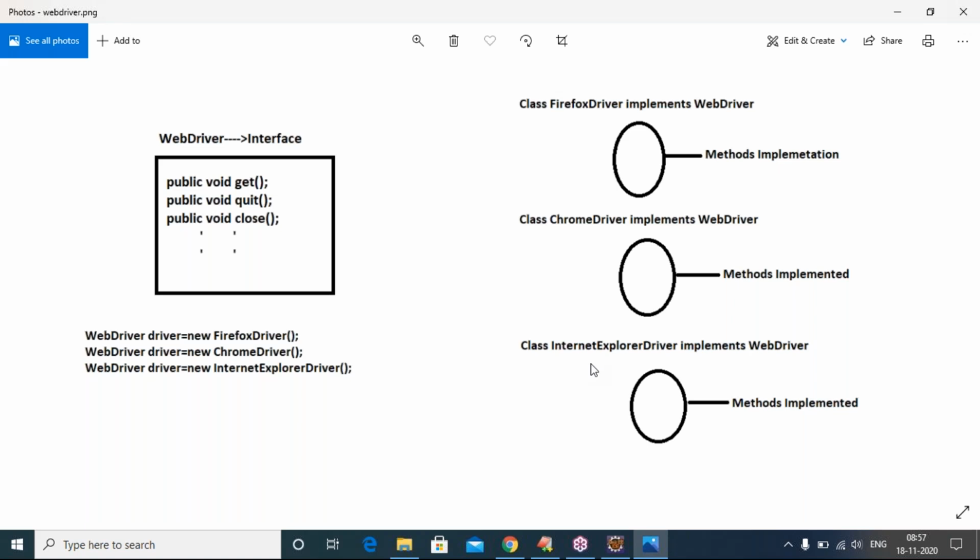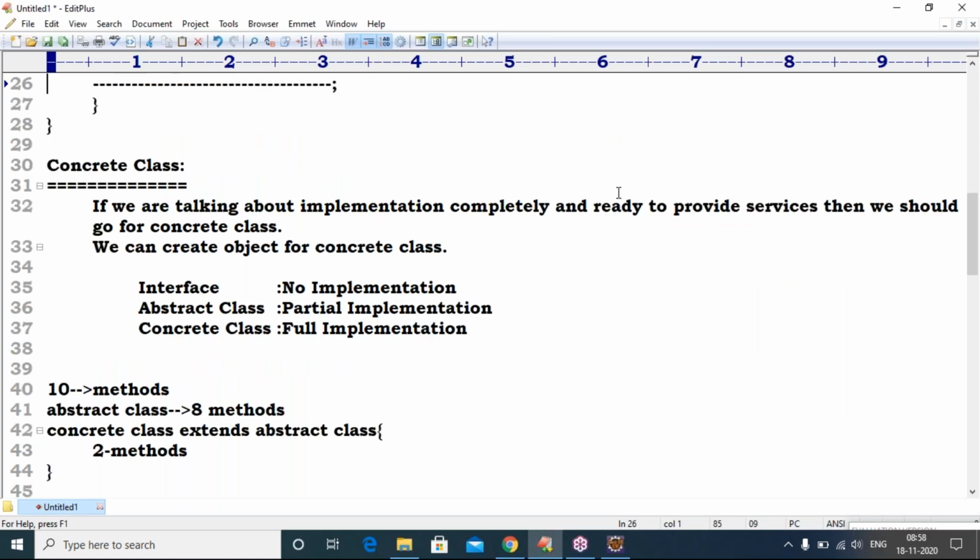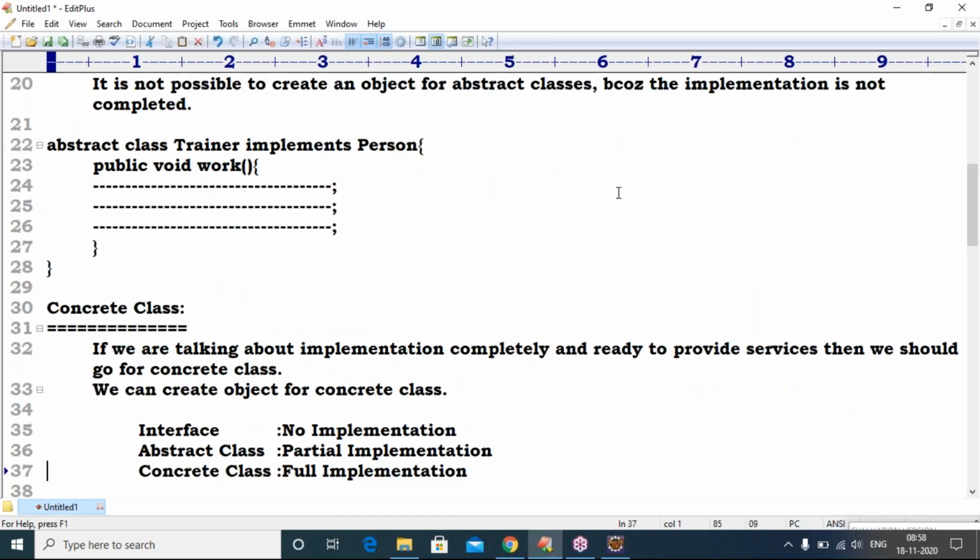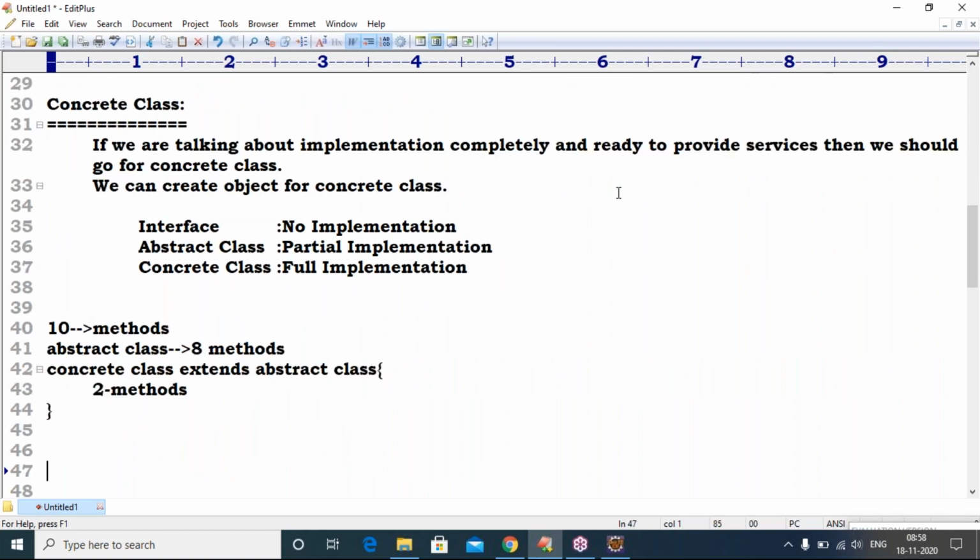Tomorrow onwards, I will start WebDriver programs. Tomorrow I will tell 1 or 2 programs and give assignments. Do practice, and don't miss the classes. More practice is required from tomorrow onwards. Up to now it was just Java concepts and theory, which was fine, but once WebDriver starts, you need to practice compulsorily. You can take it from Google, it is available there.